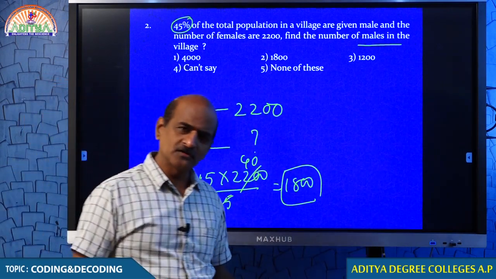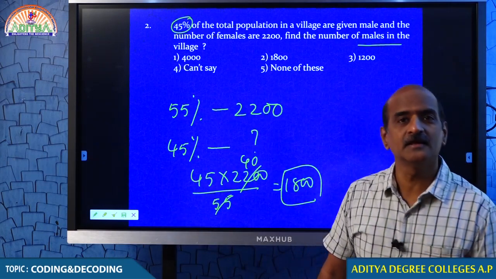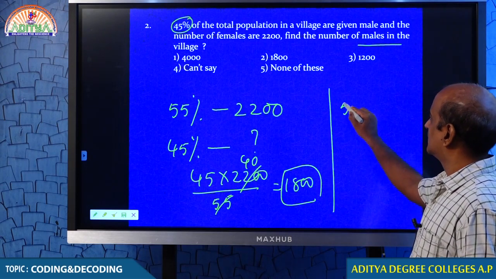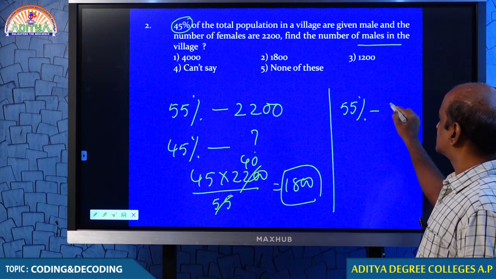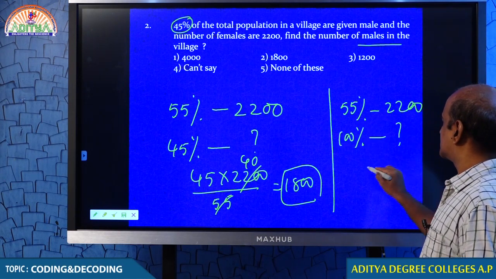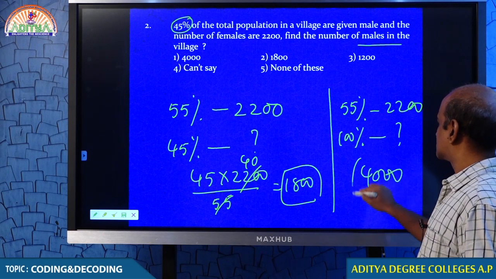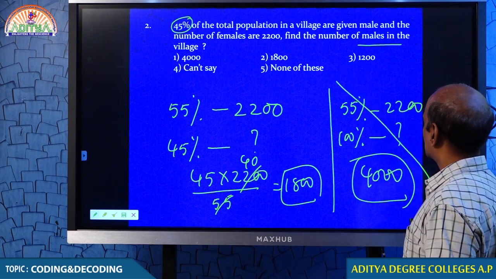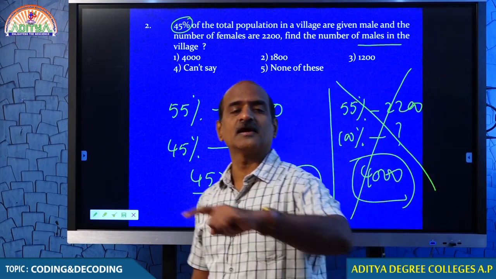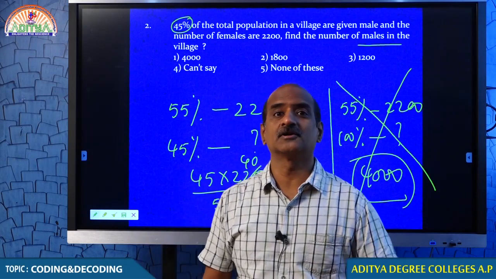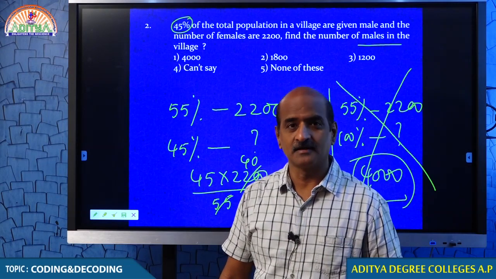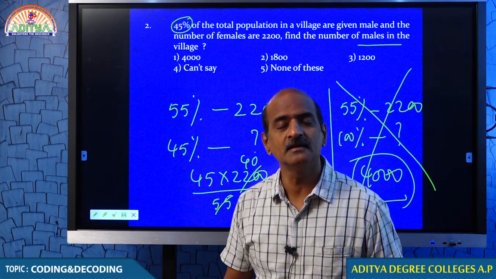Did any one of you get 4000? Probably, if any one of you has got 4000, you might have done this question like this. When 55% is 2200, you must be questioning how much is 100%. Thereby you are getting 4000. But this is not correct. Why not correct? You are not asked to find the total number of students in the class, but you are asked to find male. So you are not asked to get 100%, you are asked to find only 45%.